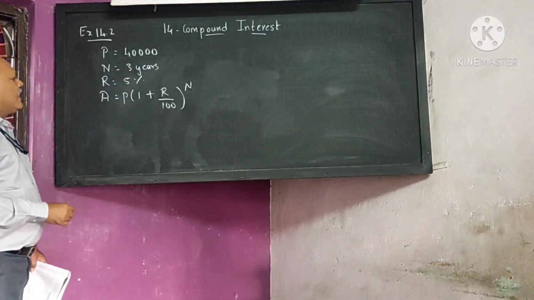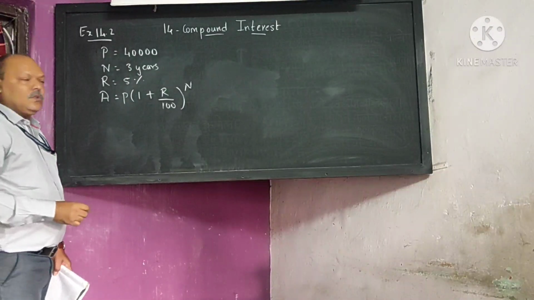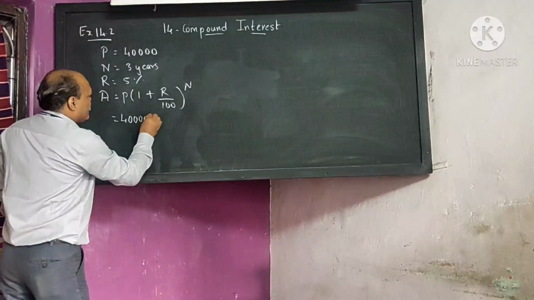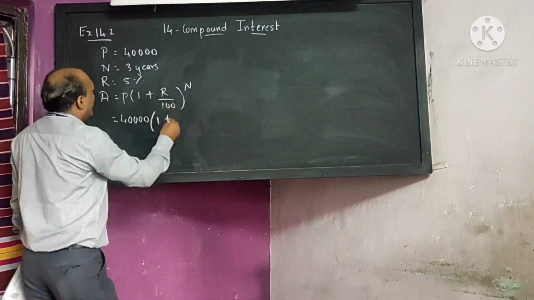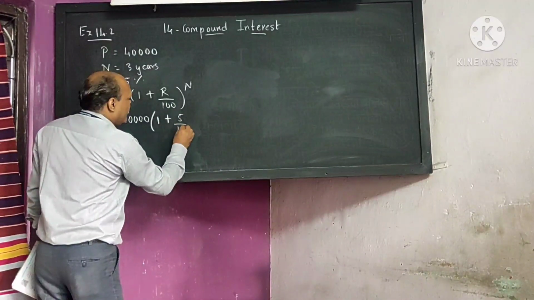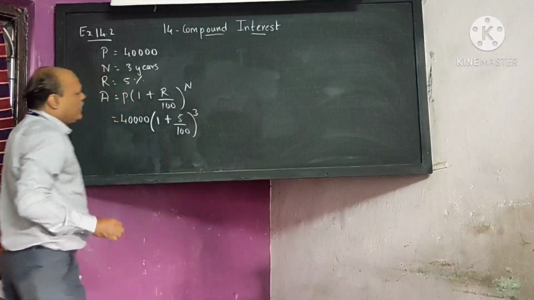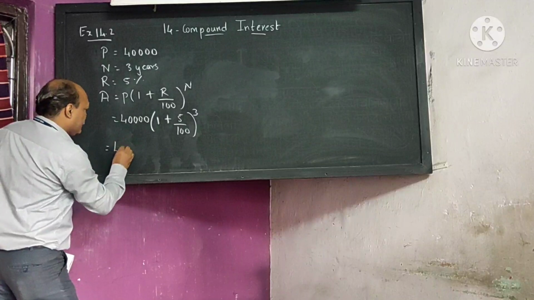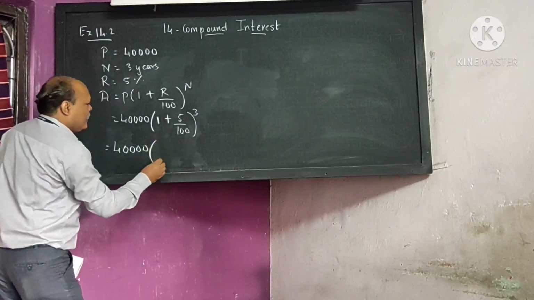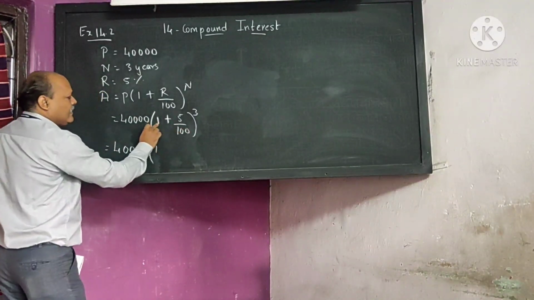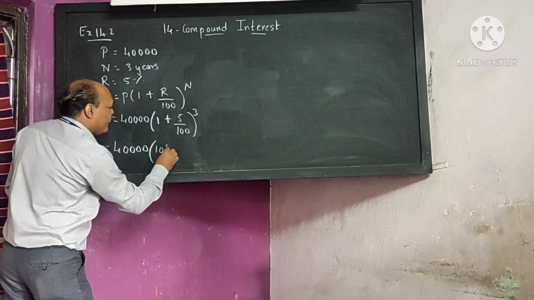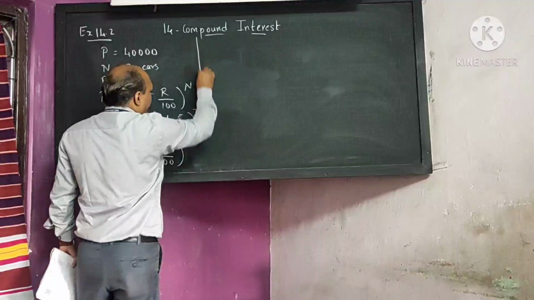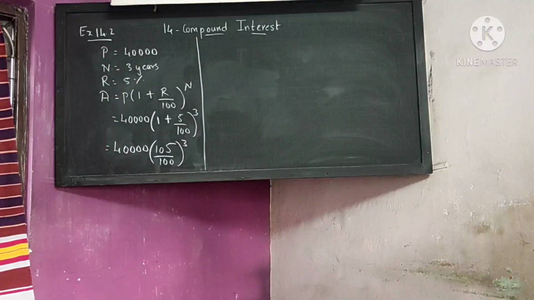Amount is equal to P bracket 1 plus R upon 100 bracket raised to n. The principal is given to you, 40,000. 1 plus R is 5 upon 100, and n is 3. I hope all of you understood it here. 40,000 into 100 plus 5, that is 105 upon 100 whole cube. I hope all of you understood it here.